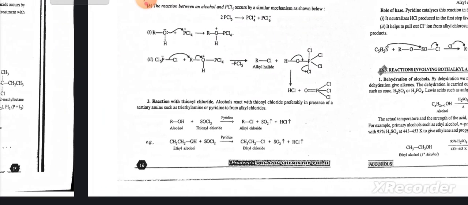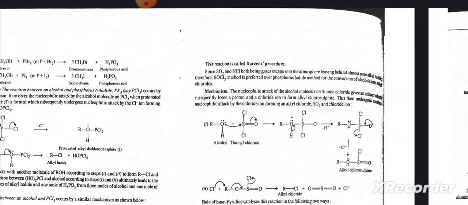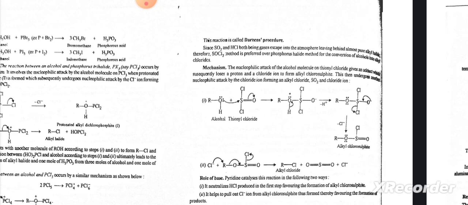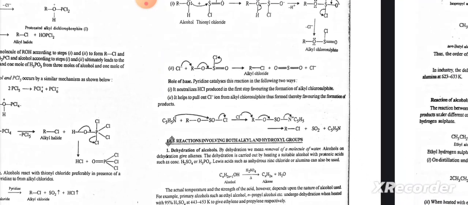Reaction with thionyl chloride. Alcohols react with thionyl chloride, preferably in presence of a tertiary amine such as triethylamine or pyridine, to form alkyl chlorides. The reaction is called Darzens procedure. Since SO2 and HCl, both being gases, escape into the atmosphere leaving behind almost pure alkyl halide, the SOCl2 method is preferred over the phosphorus halide method for the conversion of alcohols into alkyl chlorides.